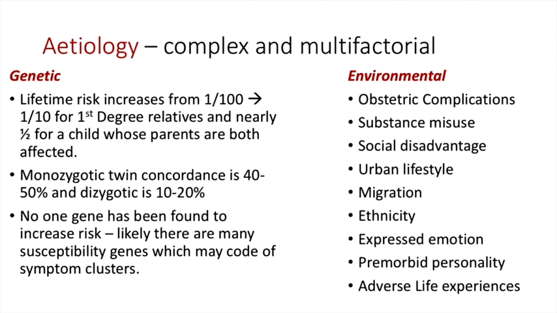With regards to migration, first and second generation immigrants have a 3 times increase in risk of developing schizophrenia. With regards to ethnicity, Black and African patients show a higher rate of developing schizophrenia. It's about 4 to 6 times the baseline. This isn't fully understood, and it's not explained by higher rates in their countries of origin.